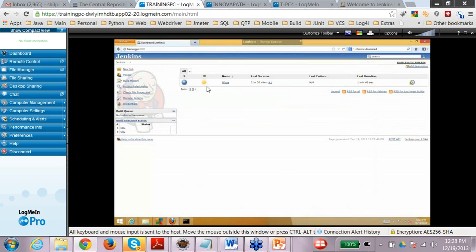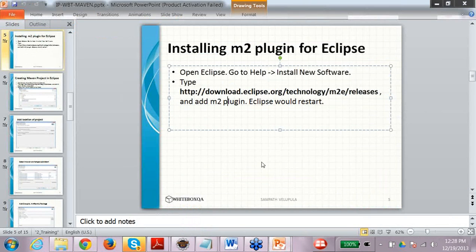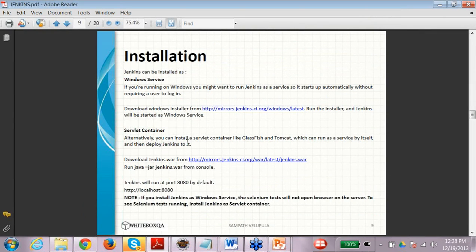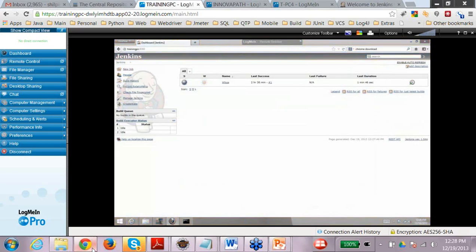Now, before starting work on Jenkins, as I have mentioned, there are certain things which you have to configure. What you need to configure is your source control, your Java and your Maven. So going back here, you have to go to Manage Jenkins.